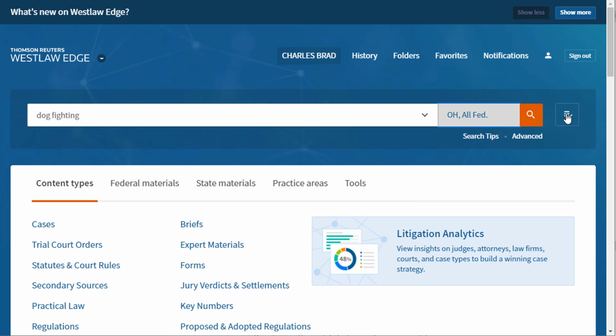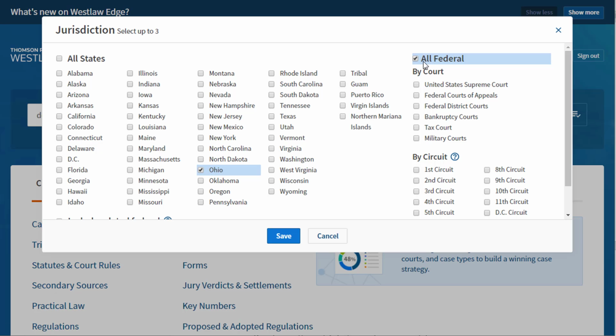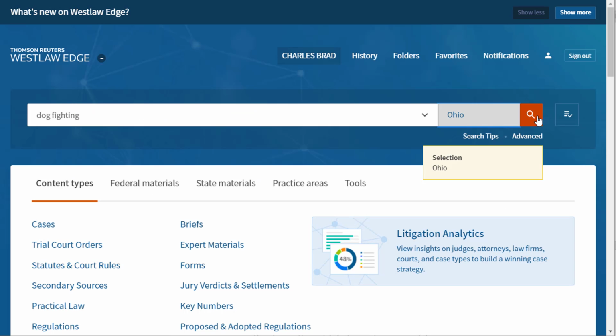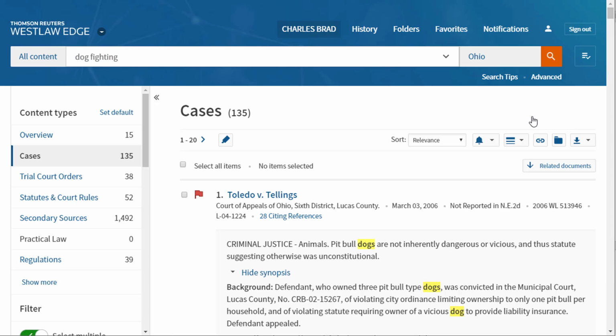So I'm going to choose Ohio as the jurisdiction. I'm going to take away all federal because this is going to be a state issue. So I will then search for that. But then you search and then filter. So over here on the left side, just like in Lexis, you can filter out even more information. And you filter according to the research step that you're in.